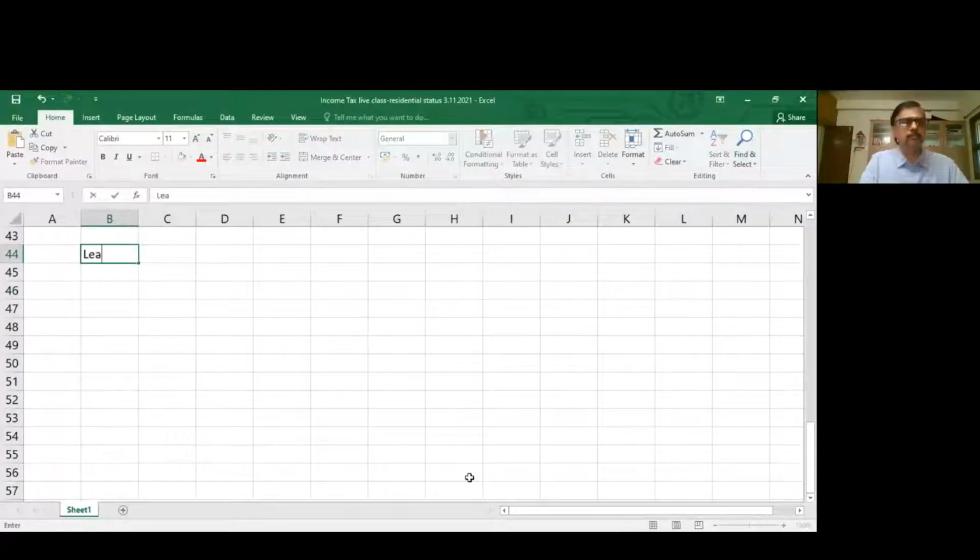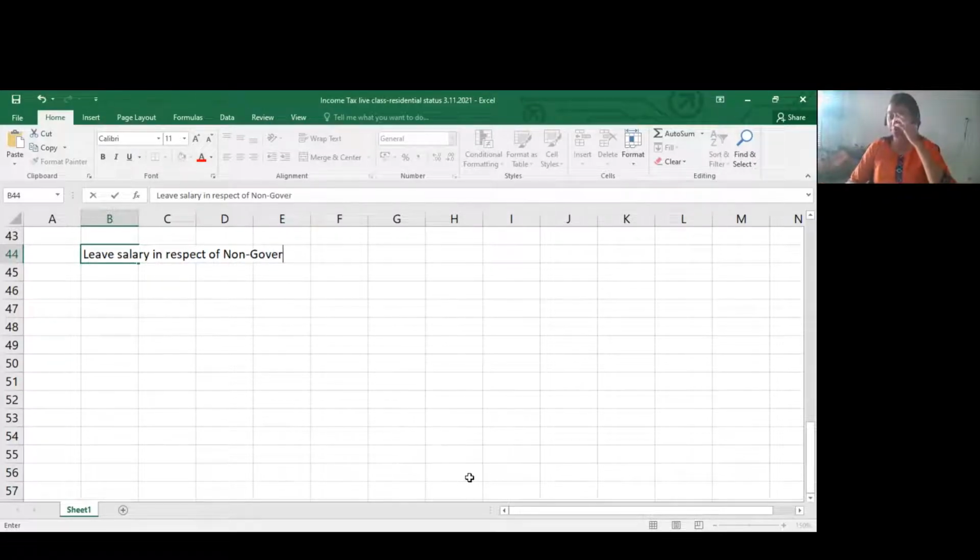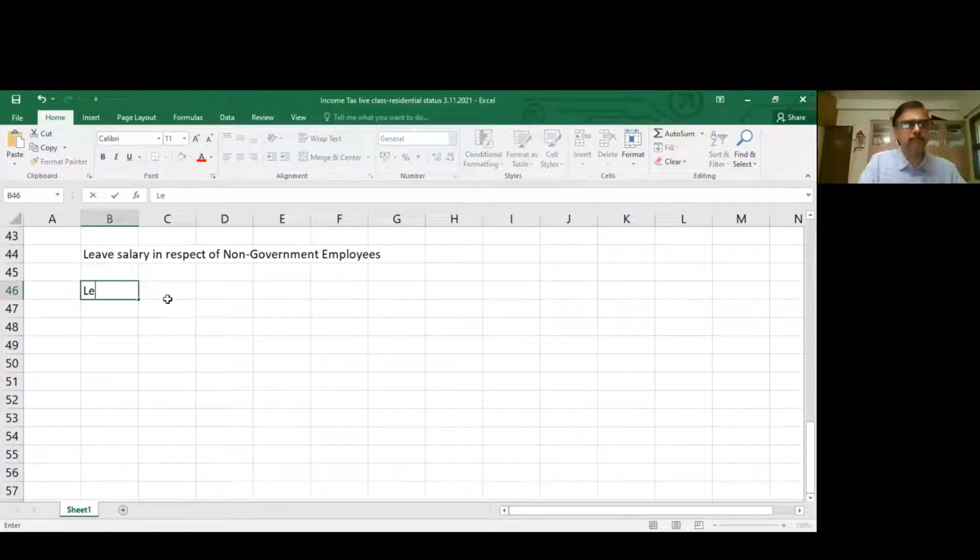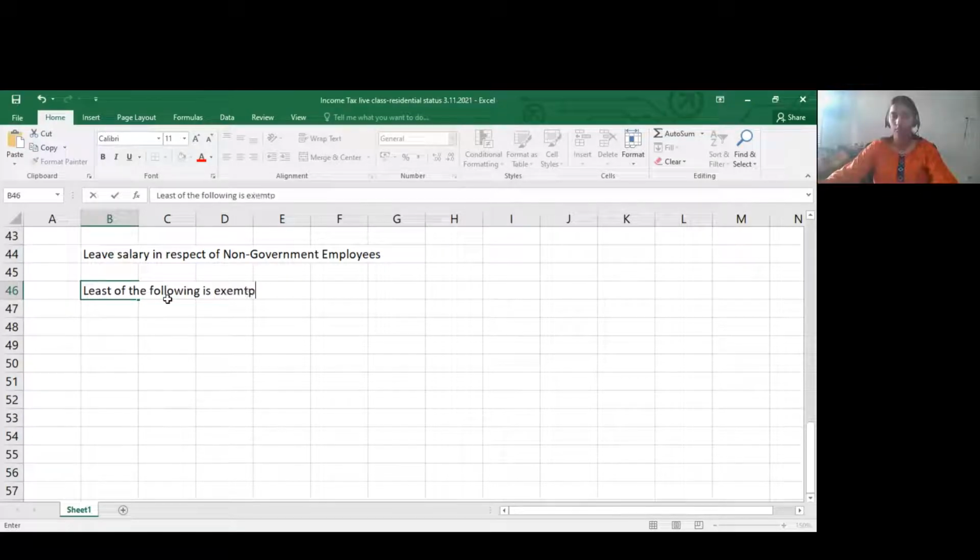Yes, sir. Leave salary in respect of private sector employees, non-government employees. The least of the following is exempt.